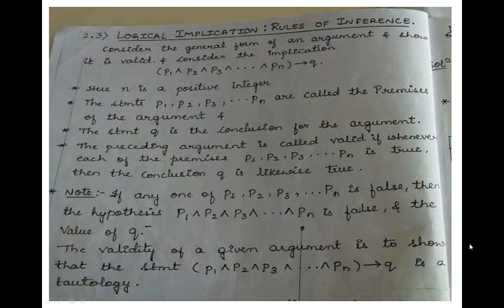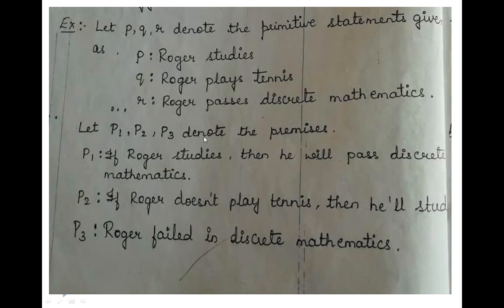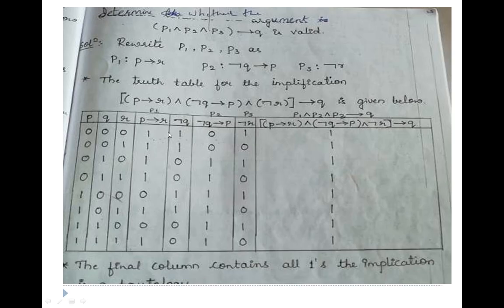Okay, so last class we have seen logical implication, that is rules of inferences, how to write logical implications, that is P1, P2, P3 till Pn connected with conjunction. If all have a true value, then the whole implies Q, which is called the conclusion. This is called the hypothesis, and if these are true then surely this is going to be true.